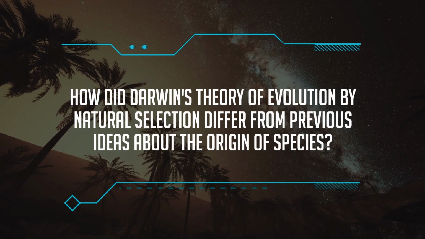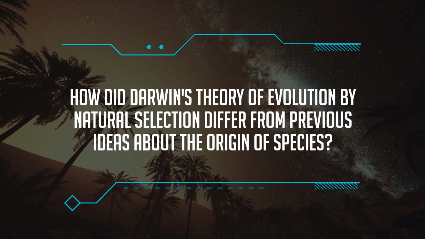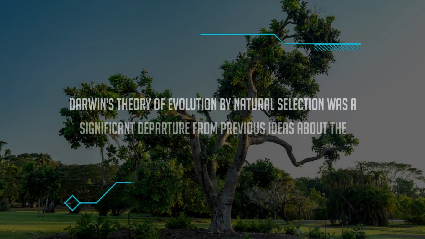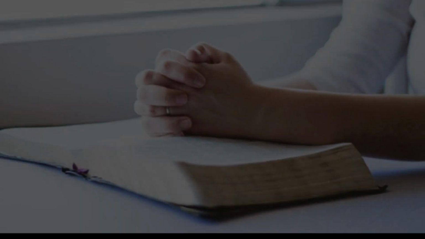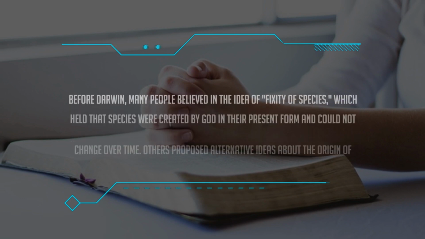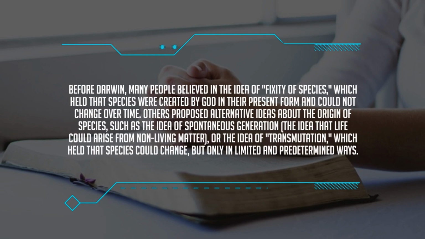How did Darwin's theory of evolution by natural selection differ from previous ideas about the origin of species? Darwin's theory was a significant departure from previous ideas about the origin of species, which tended to be based on religious or philosophical beliefs rather than empirical evidence. Before Darwin, many people believed in the idea of fixity of species, which held that species were created by God in their present form and could not change over time.